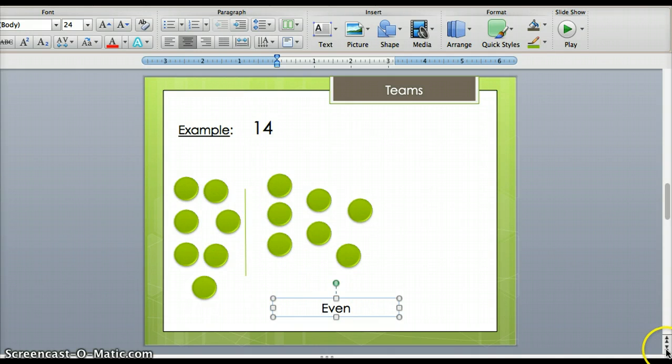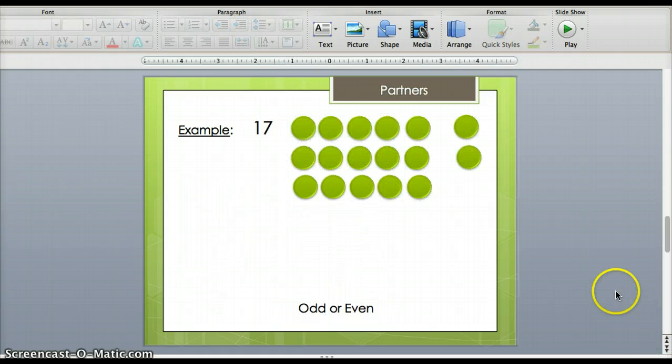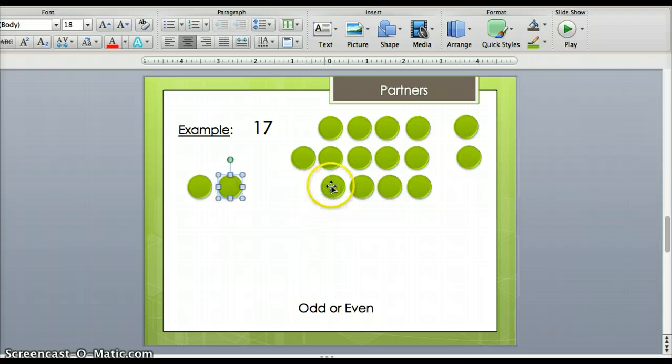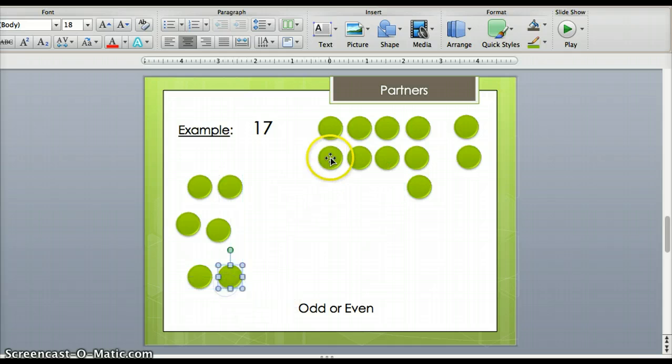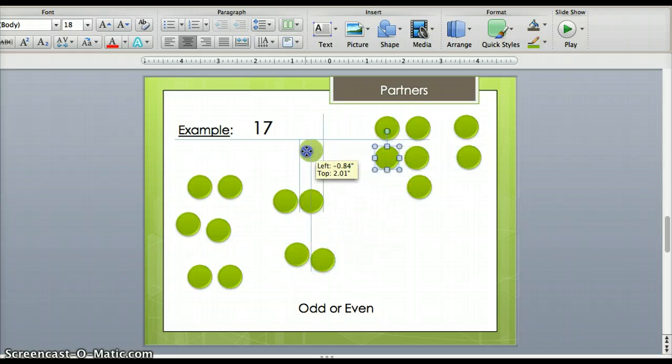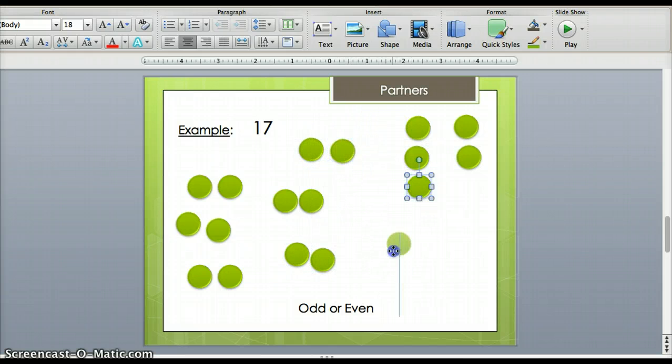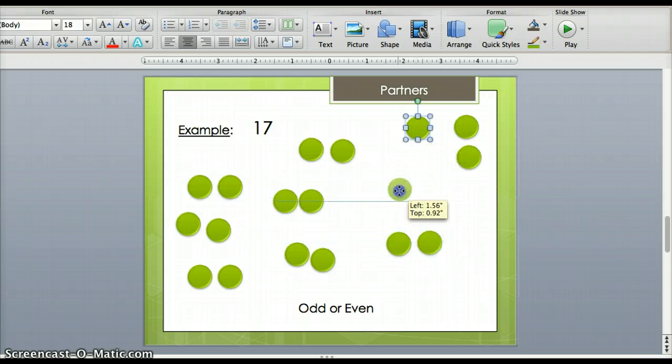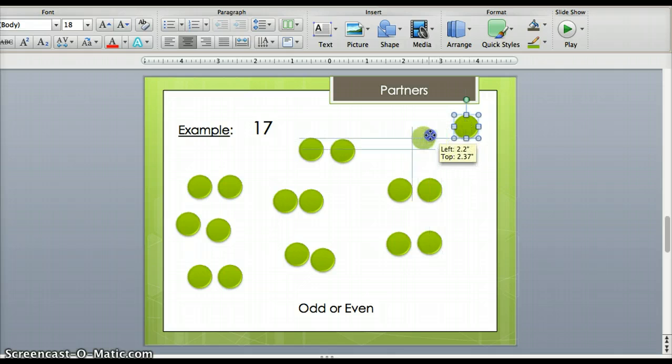Let's see what happens if I change the number this time. I'm going to go back to partners, but this time I'm going to do the example of 17 people to find out if it's even or odd. So I'm going to remember that when it's partners, I need to put them into groups of 2. 1, 2, 3, 4, 5, 6, 7, 8, 9, 10, 11, 12, 13, 14, 15, 16, 17.